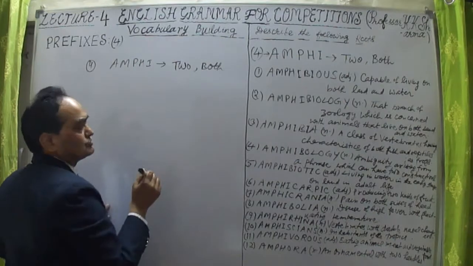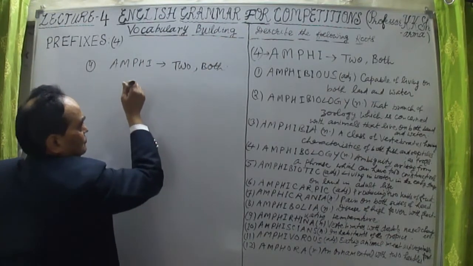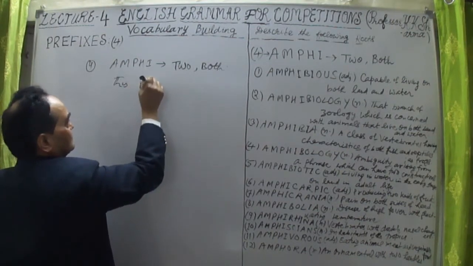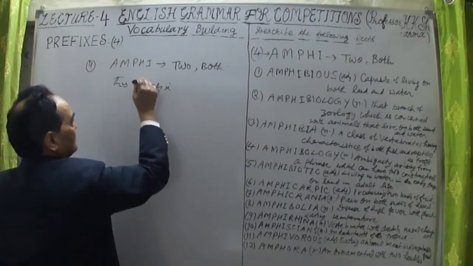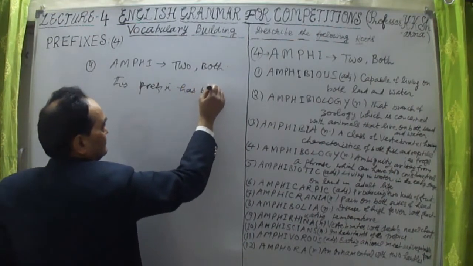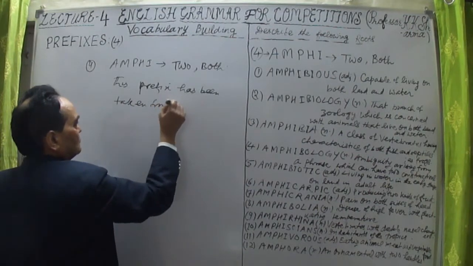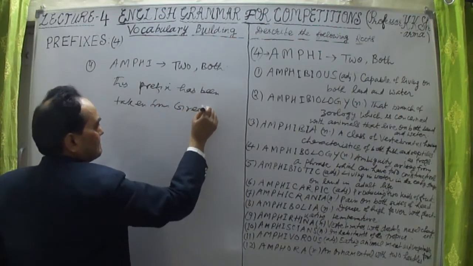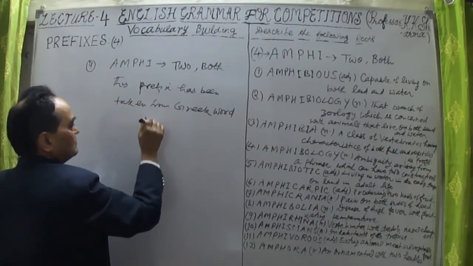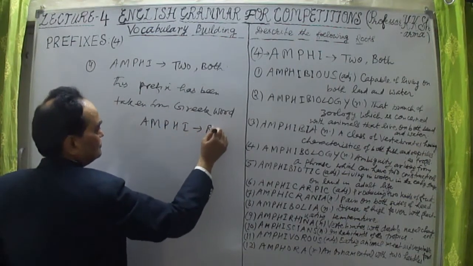Now, from where has this prefix been taken? This prefix has been taken from the Greek word, the same word amphi, A-M-P-H-I, that means both.